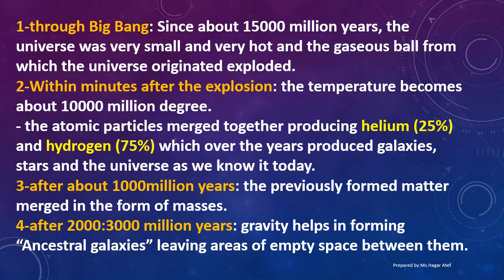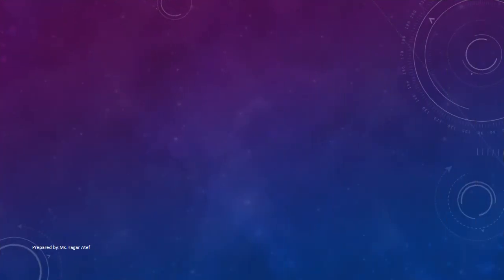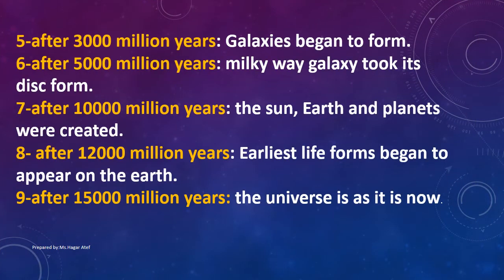After about 1,000 million years, the previously formed matter merged in the form of masses. After 2,000 to 3,000 million years, gravity helped in forming ancestral galaxies, leaving areas of empty space between them.